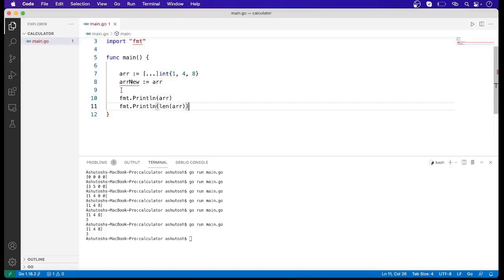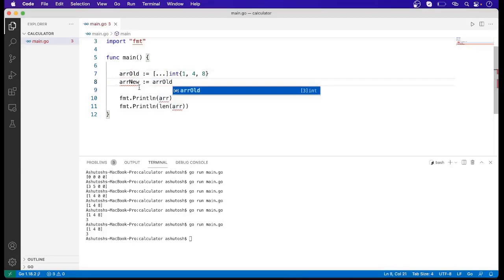I have created another array new with the help of this array. Now suppose if we make any changes in this array new, it should not be reflected in this old array. So let me name it old.